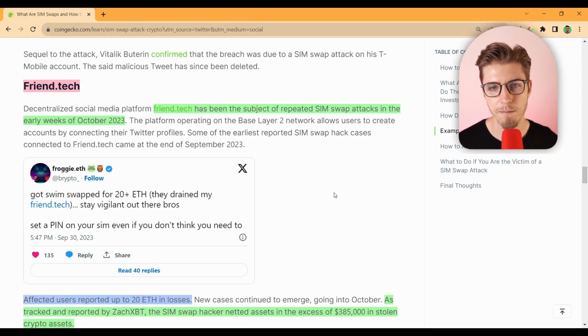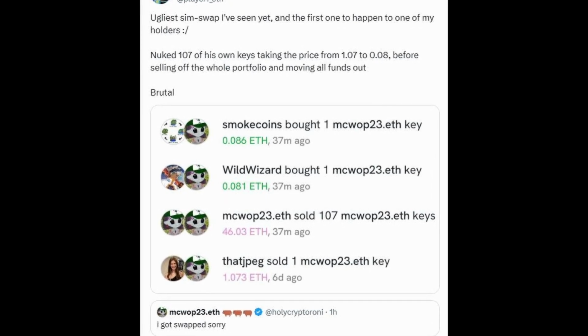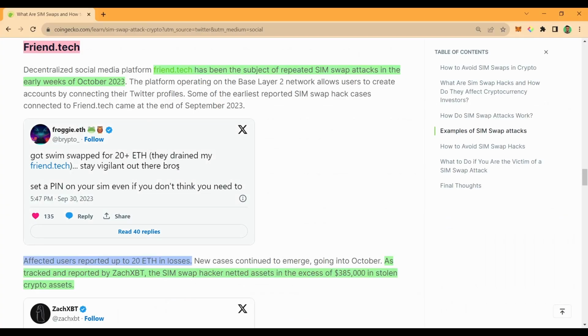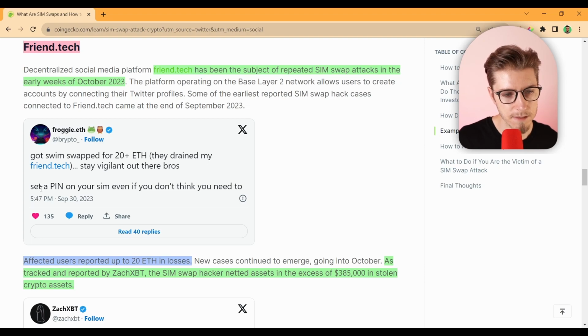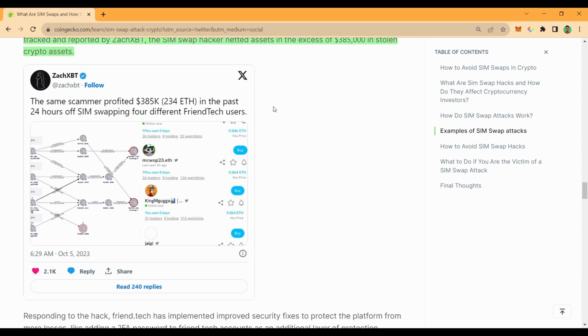So another one that's been popular is Friendtech. Friendtech has been the subject of repeated SIM swap attacks in the early weeks of October 2023. We can see here Froggy.eth got SIM swapped for 20 plus ETH, and his advice was to set a pin on your SIM even if you don't think you need to. If your provider allows this, I definitely recommend it. As tracked and reported again by ZachXBT, the SIM swap hacker netted assets in excess of 385,000 USD in stolen crypto assets. And if you're interested in finding this out, I'd highly recommend you to follow ZachXBT to get more info about how the blockchain works in tracking these addresses.